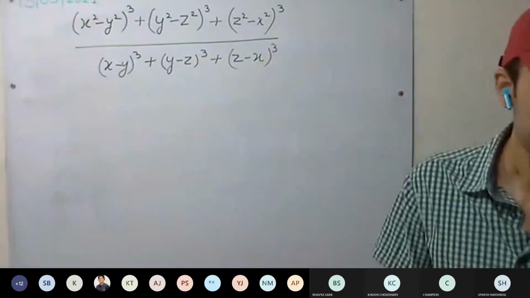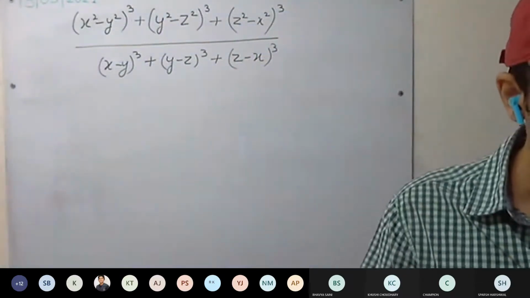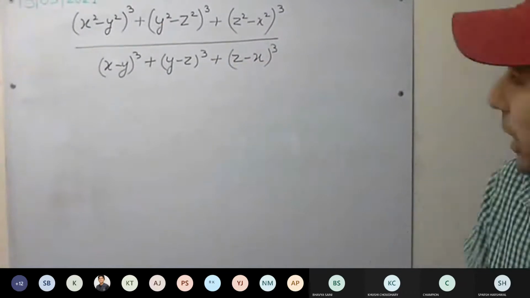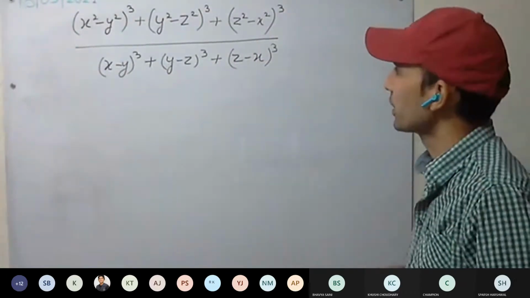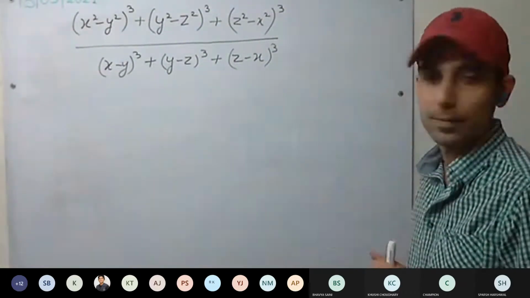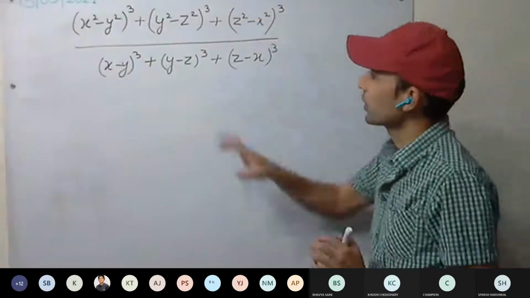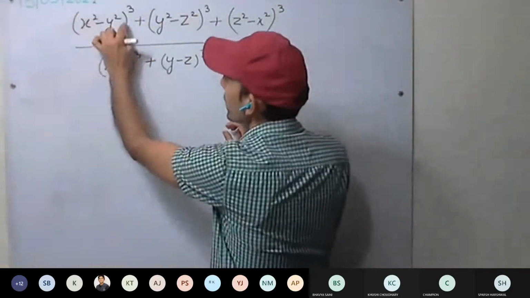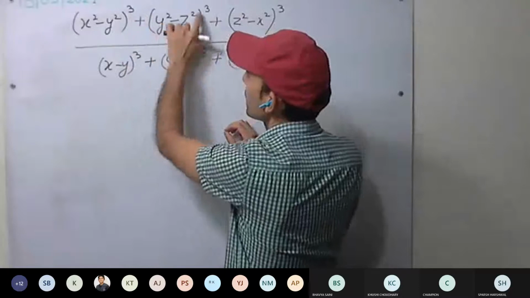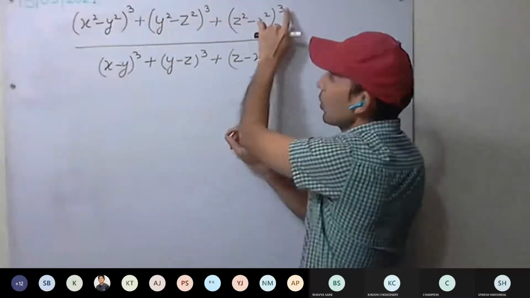This is being provided to us. This we have to simplify. This thing is clear. This you have to simplify. What are you going to see? Can you see? It's whole cube plus whole cube plus whole cube.